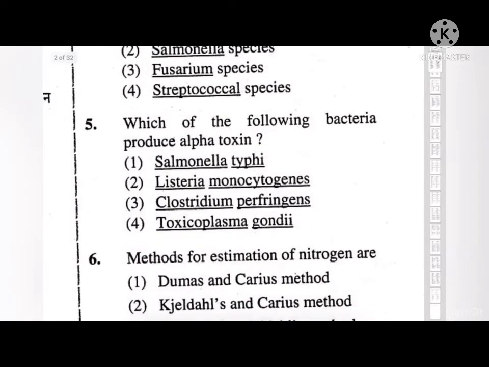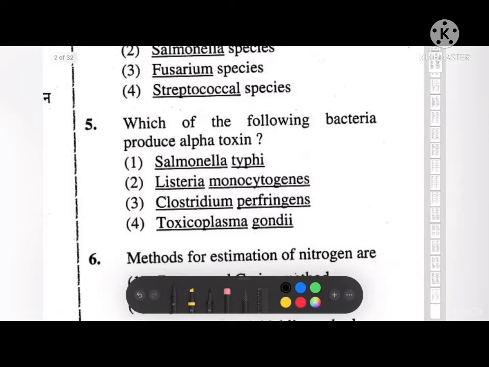Next question. Which of the following bacteria produce alpha-toxin? Option number 1, Salmonella typhi. Option number 2, Listeria monocytogenes. Option number 3, Clostridium perfringens. And option number 4, Toxoplasma gondii. Okay, so the correct answer to this is third.